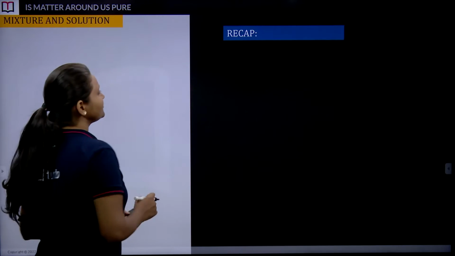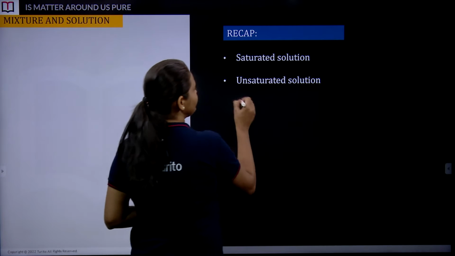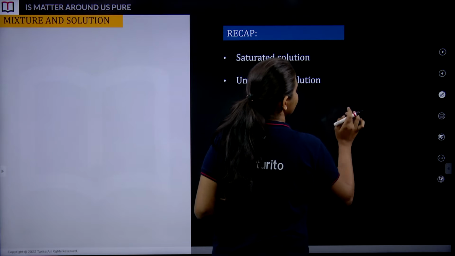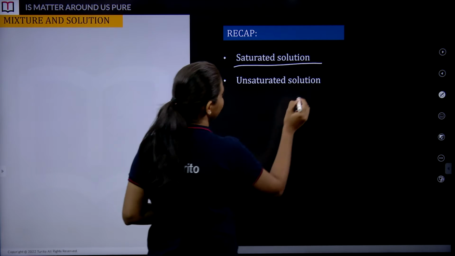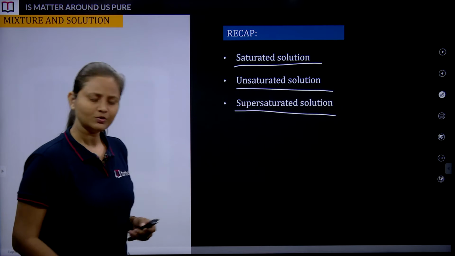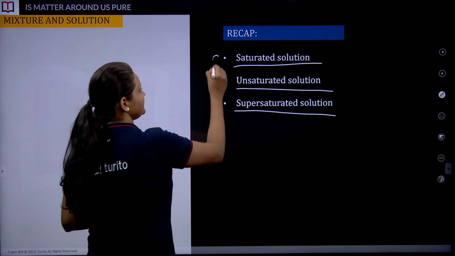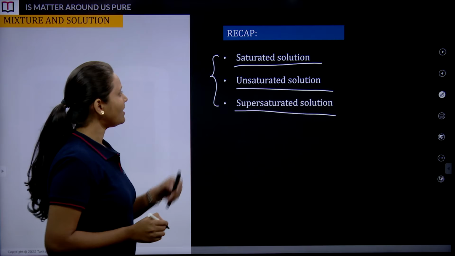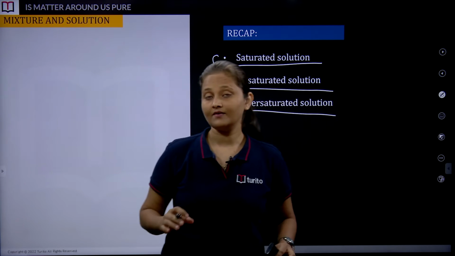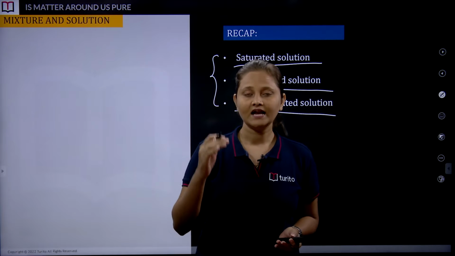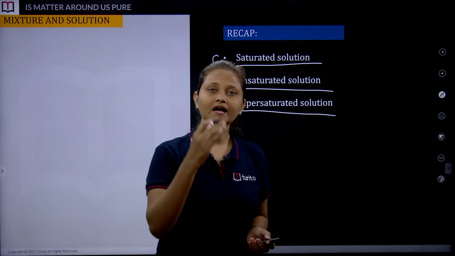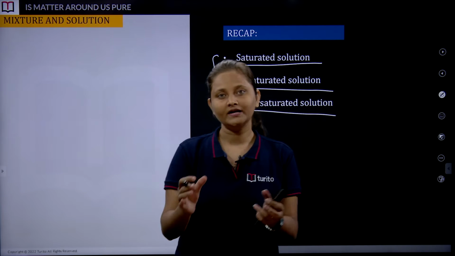In the last session we have seen the different types of solution, such as saturated solution, unsaturated solution and supersaturated solution. Let's quickly revise these three types. Talking about saturated solution, I gave you an example: suppose we have a class of 30 students, and there are 30 benches. Tell me how many students can get accommodated in that class.